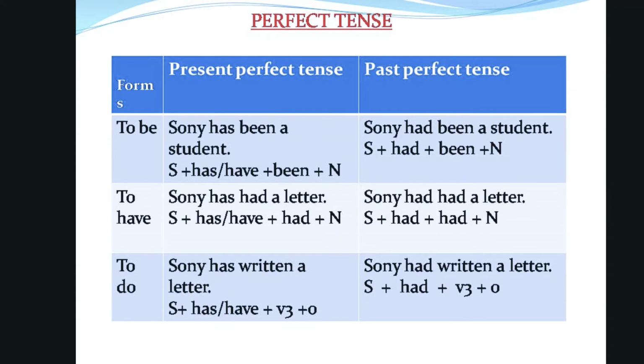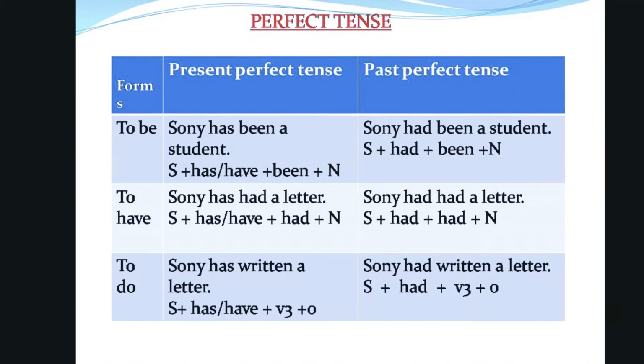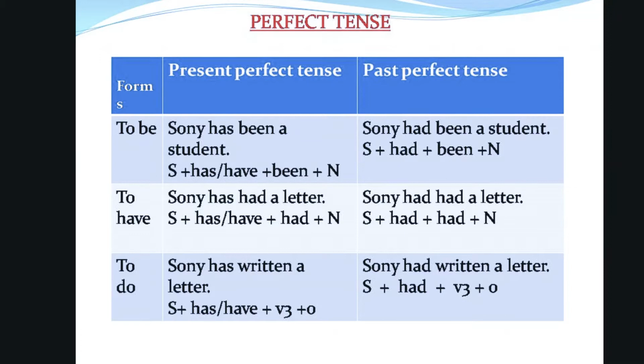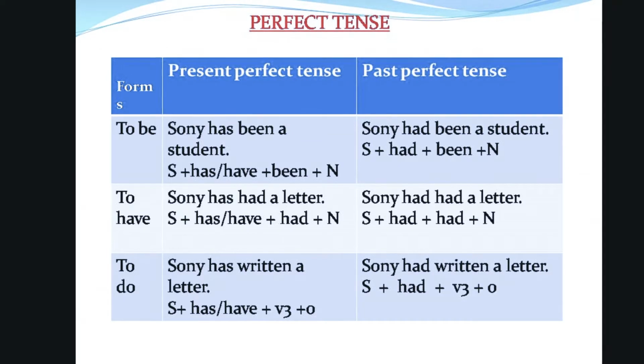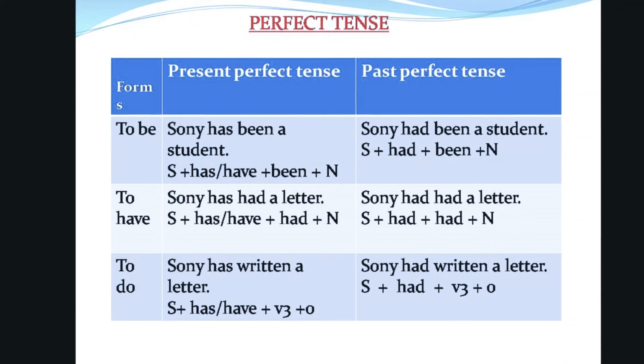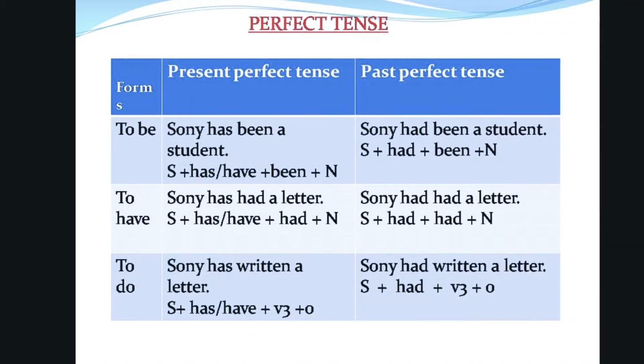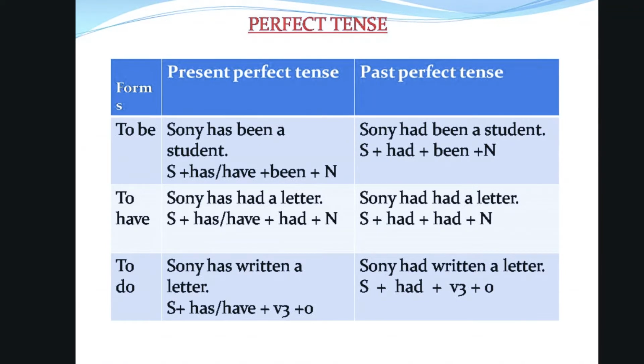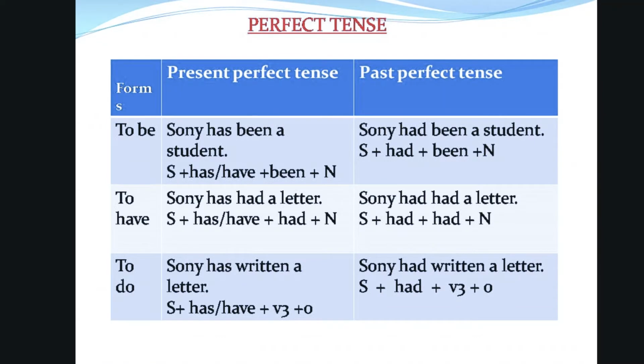Perfect tense. There is a comparison between present perfect tense and past perfect tense. There are three forms: to be, to have, and to do. Let's know the first one. To be. Sunny has been a student is an example for present perfect tense. Sunny, subject. Has been or have been, verb. A student, noun. Sunny had been a student is an example for past perfect tense. Sunny, subject. Had been, verb.